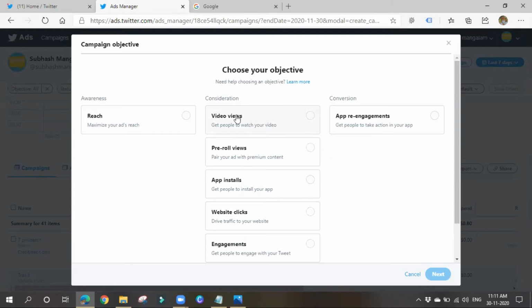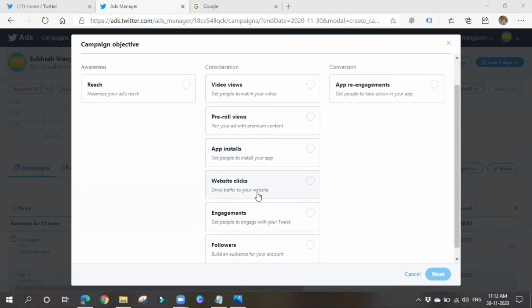In case of consideration, if you have a video and you want more views for it, you can go with video views. Pre-roll views is for premium content itself. Pair your ad with premium content. Next thing is app installs. If you have an app and you want to promote it, you want more installs or downloads for that app, you can go for app installs also.